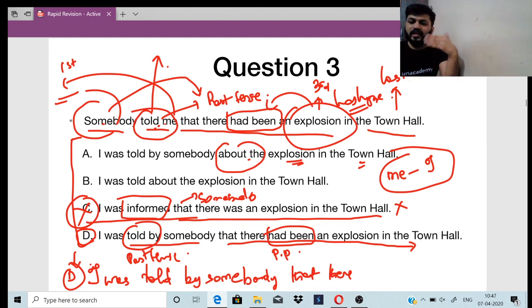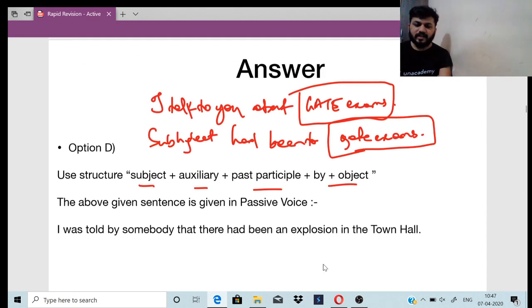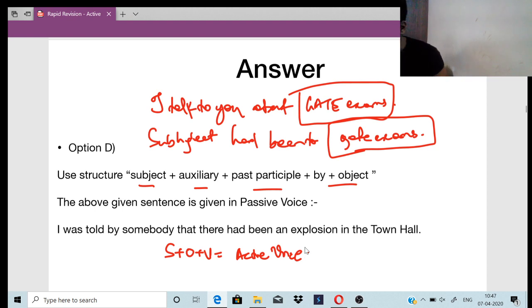So what happens in active voice? Tell me. Active voice is subject plus verb plus object, right? This is active voice, no? Subject plus verb plus object is active voice. What is passive voice? Object plus verb plus V3 plus subject.